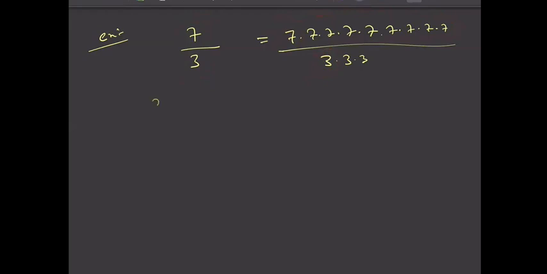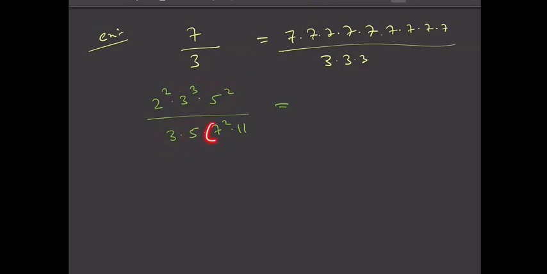For example, you have 2 square into 3 cube into 5 square by, say, 3 into 5 into 7 square into 11, right? Now this you can reduce. Why? Because you have similar primes. There is 3 here and there is 3 cube here, so you can cancel one 3 and you'll get 3 square in the numerator. And there is 5 here, there is 5 square here, so you can cancel this 5.